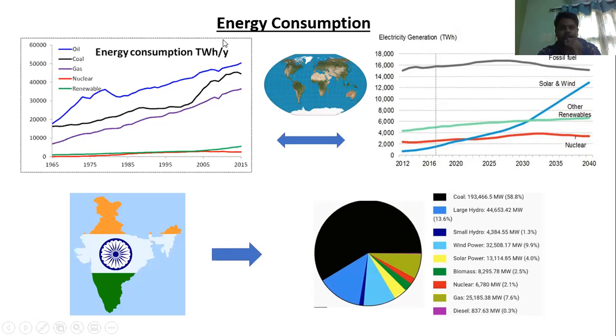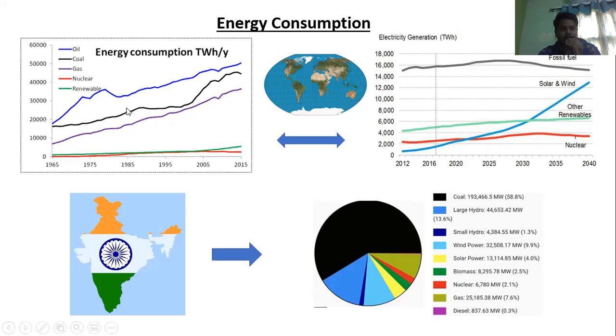If you look at this slide, energy consumption around the world and in India. If you look at this graph, different energy resources are there: oil, coal, gas, nuclear, renewable. These are different types of energy resources. People have been using oil and coal as the major energy resources.